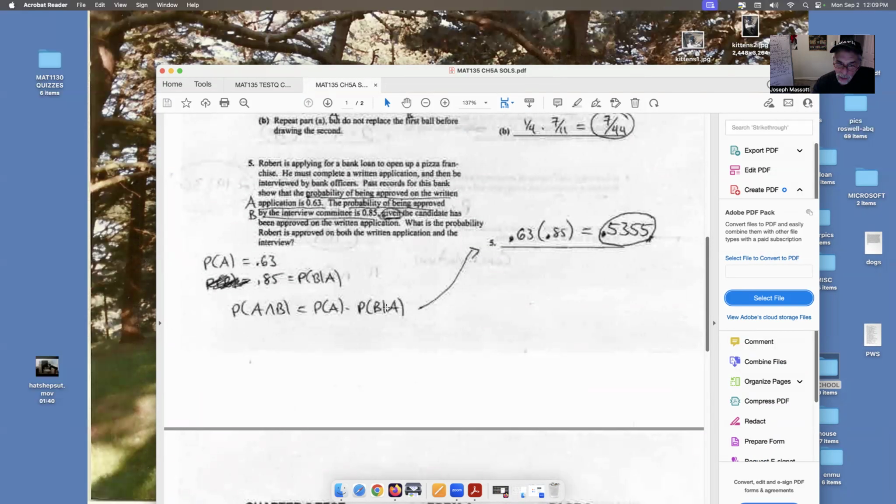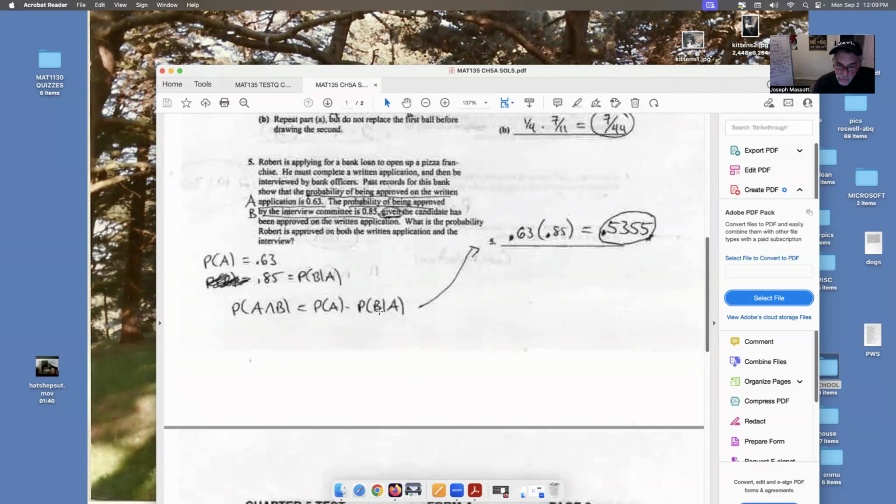So that's this number. The question is, what's the probability that both happen? So here we're given this conditional and we're given this probability the way we've labeled it. A is the written application, B is the interview committee.